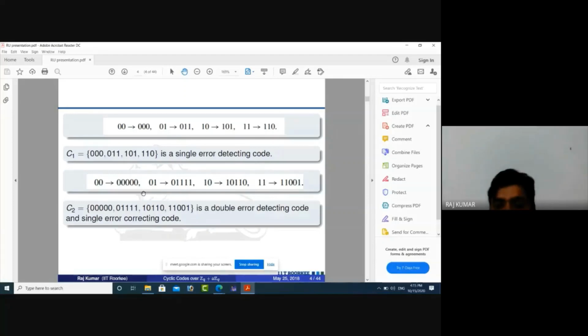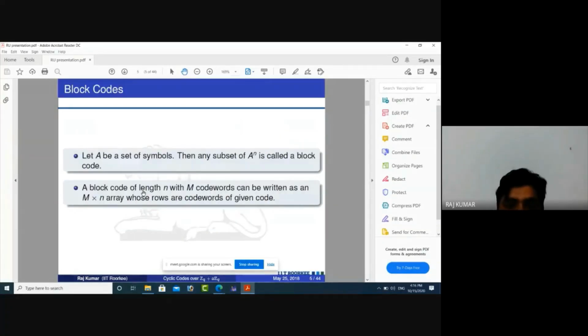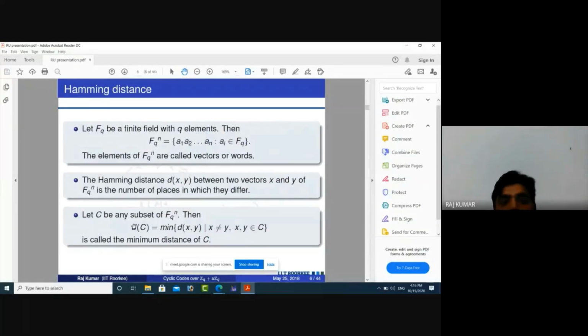These Hamming distances will help us define the detection and correction capacity of a channel. In the next slide we see it.